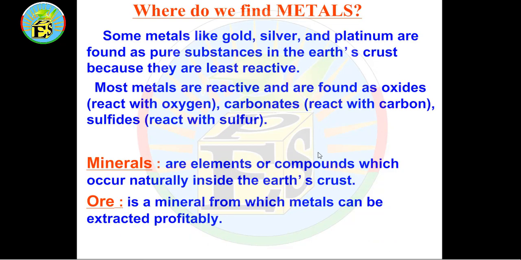Where do we find metals? Some metals like gold, silver, and platinum are found as pure substances in the Earth's crust because they are least reactive. Most metals are reactive and are found as oxides, which react with oxygen, carbonates, which react with carbon, and sulfates, which react with sulfur.